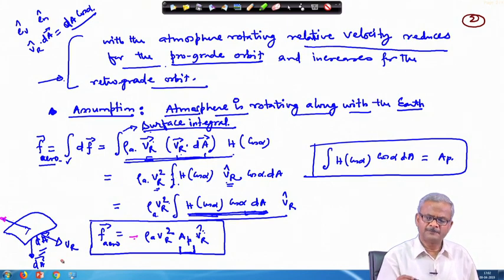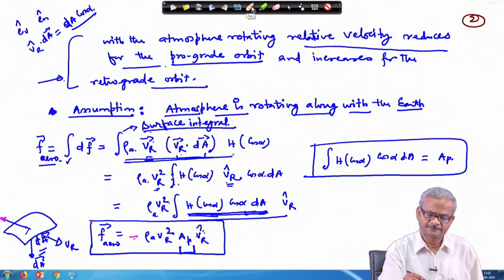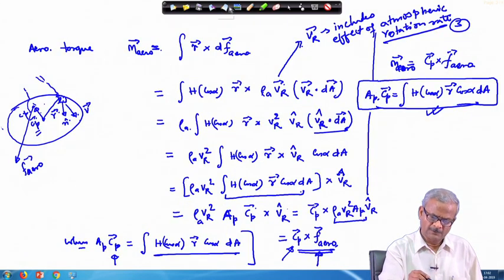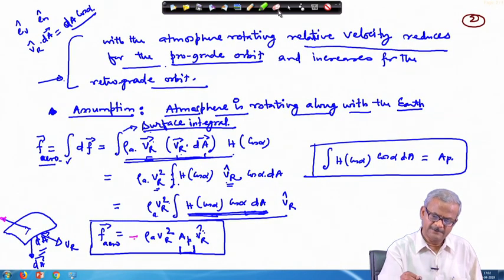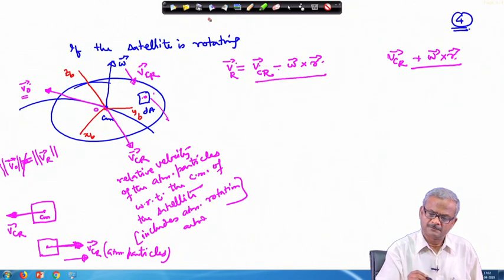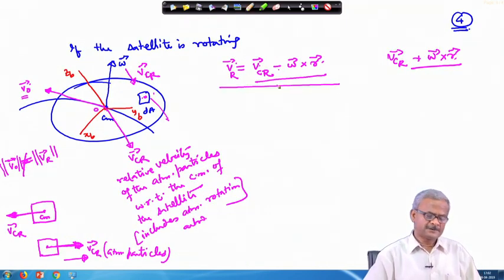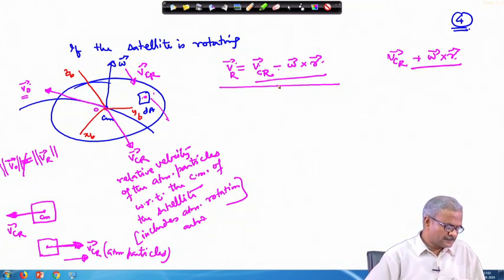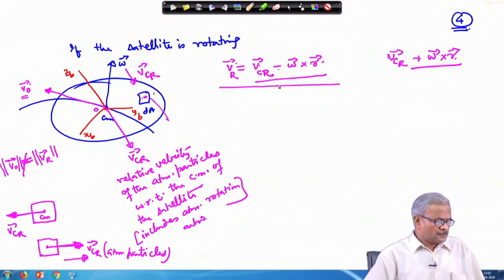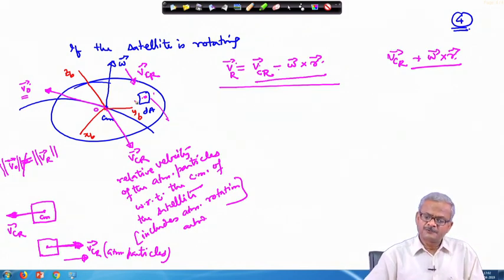So they are coming and impinging on the satellite, and therefore this minus sign we are not using here. With this expression we can work out the torque and the force acting on the system while the satellite is rotating.